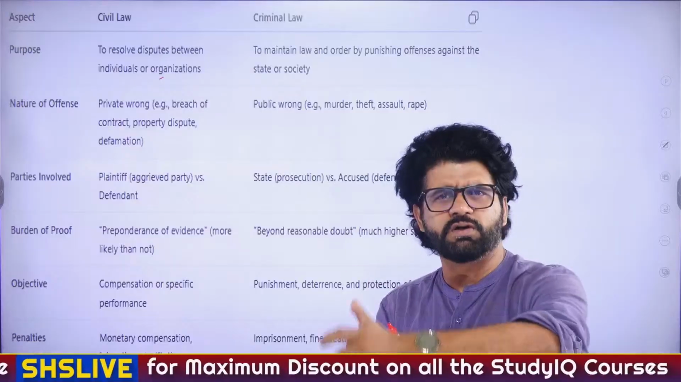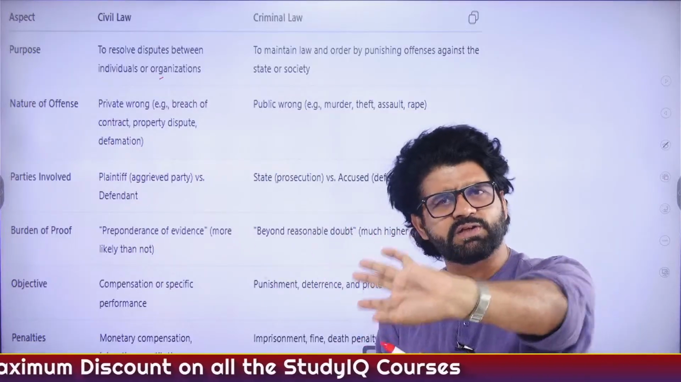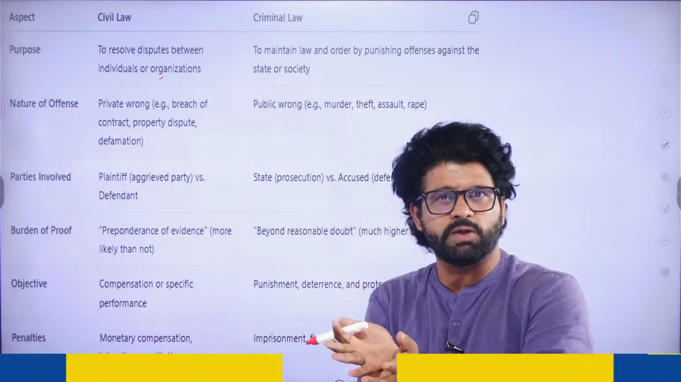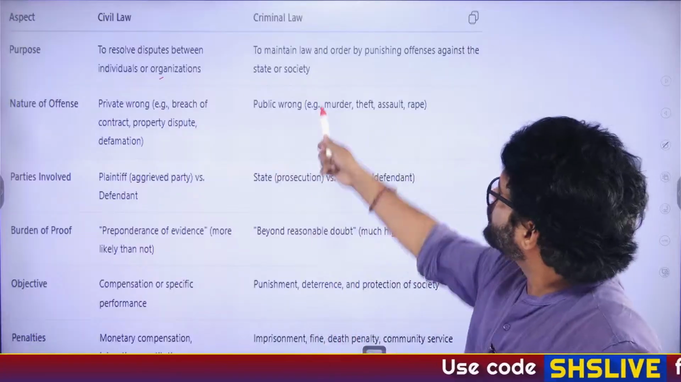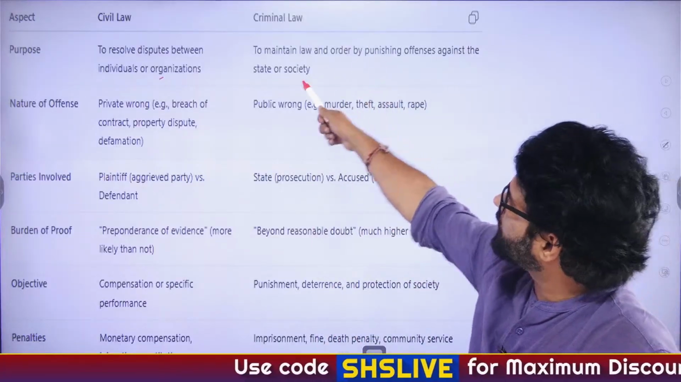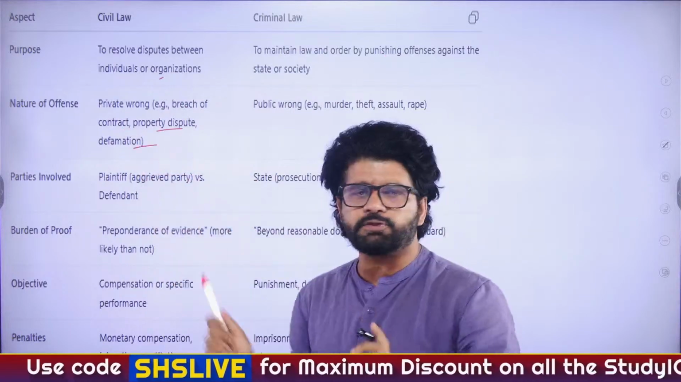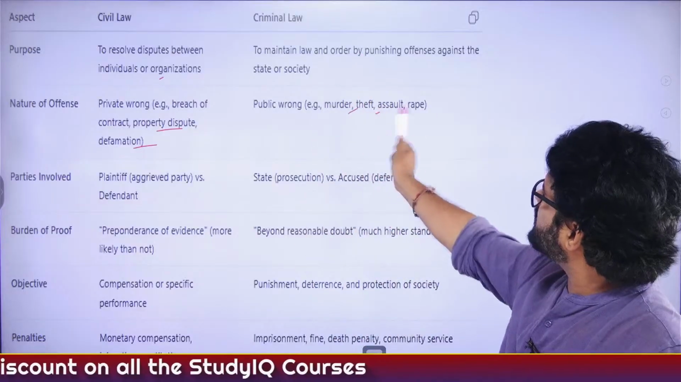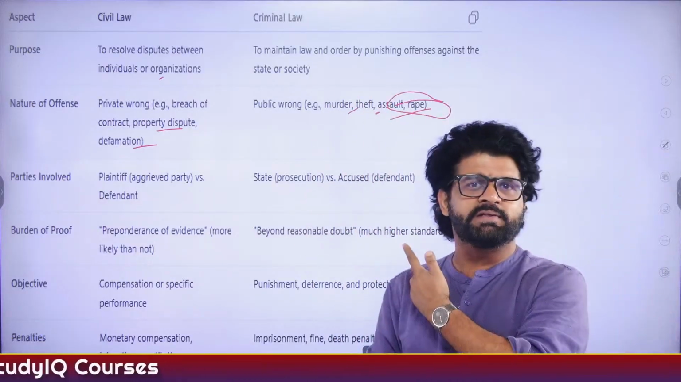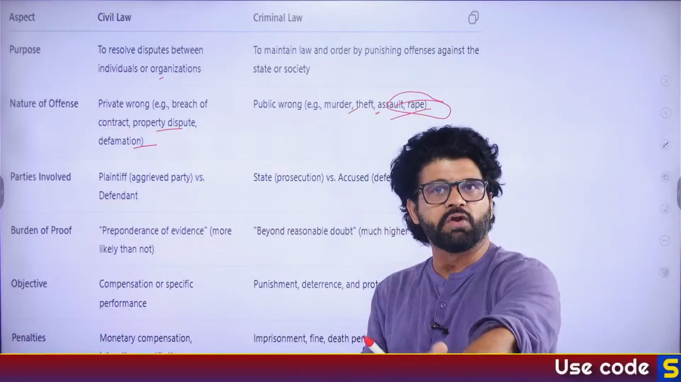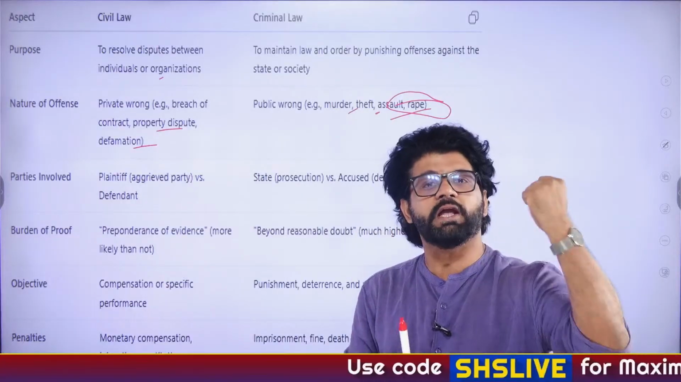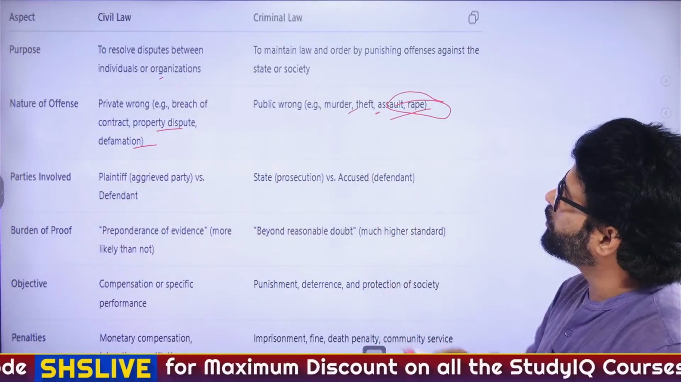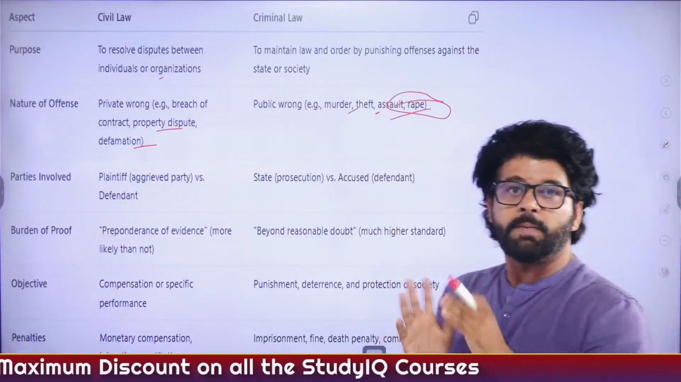Two people fought on certain issues and they filed case against each other, civil law. But one person killed another person, then that did not remain confined to them only. That is impacting society as a whole. So to maintain law and order by punishing offences, in that scenario, criminal law. So private wrong, breach of contract, property dispute, defamation, divorce, all these things will come under civil law. And then public wrong, murder, theft, assault, rape. When you're doing these things, you're not just impacting that particular individual, you're impacting society as a whole. Things which are going on in West Bengal right now and all those stuff, that is not just a dispute impacting individuals. It's impacting society as a whole.